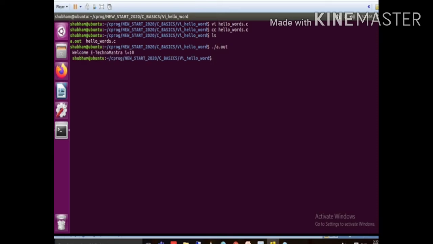Okay, welcome to eTechnomantra. i is equal to 10. Whatever you want to print is printed here. So our code is fine. Now I remove this executable file, rm a.out. Now you can check that only the hello world.c file is present.